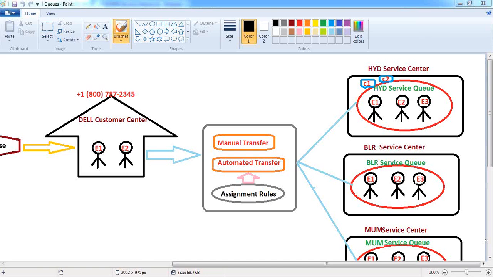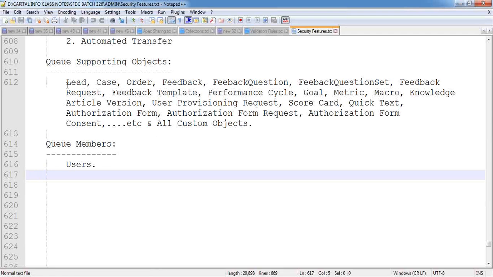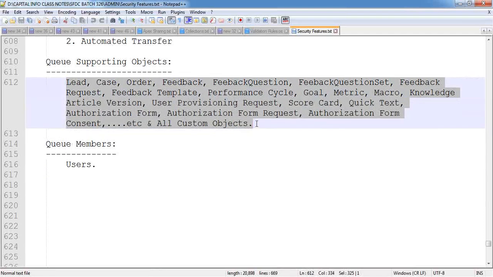Now, in yesterday's session, the previous session, we discussed that a queue will support these object records, not all Salesforce object records. Only a few object records like lead, case, order, feedback, feedback question set, feedback template, feedback request, performance cycle, goal, metric, macro, knowledge article version, user provisioning request, coaching, scorecard, authorization form, authorization form request, authorization form consent.